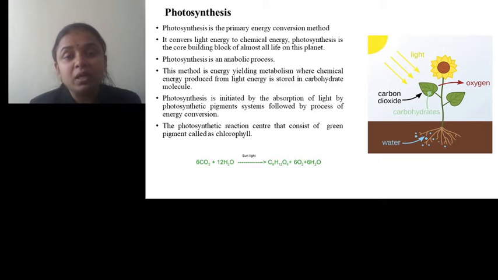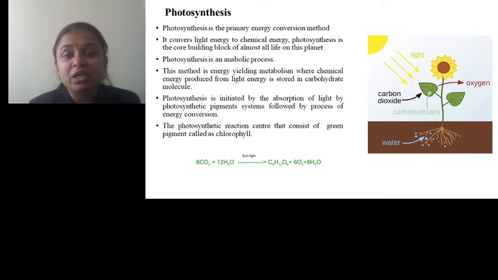We know what an anabolic process is: a process where small molecules are utilized to synthesize complex molecules. Here in photosynthesis, carbon dioxide and water molecules are utilized in the presence of light to produce a complex molecule, that is carbohydrate. This method is energy yielding metabolism, where chemical energy produced from light is stored in carbohydrate molecules.